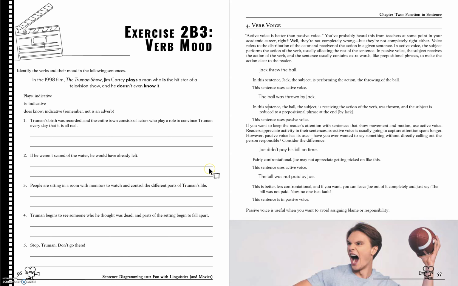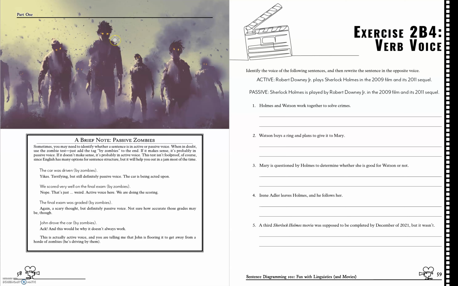So that is useful. Now, one other thing, and this is the zombie test, also known as the bunny test. One way to figure out if a sentence is active or passive is to add the phrase "by zombies," or if you don't like zombies, you could do "by bunnies," and see if it still makes sense. So for instance, the car was driven by zombies. Oh, okay, yeah, that makes sense. I mean, it's scary, but I don't want zombies driving cars. But it is definitely passive voice, right? The car is being acted upon. It was driven.